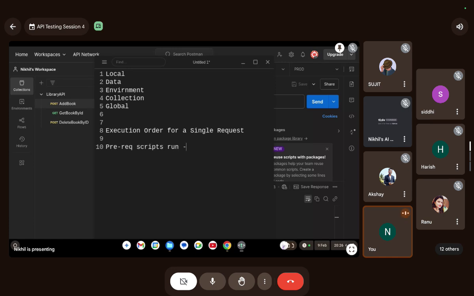Then the request is executed, that's exactly when you hit send. Then you get a response, and after you get a response, the post-response test script is executed. All right, guys, am I right?